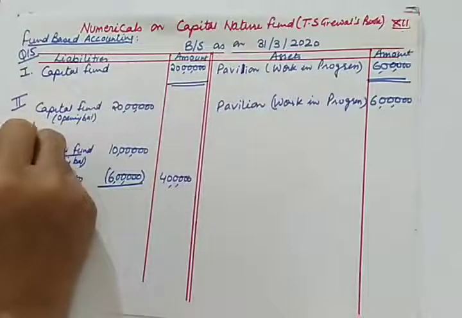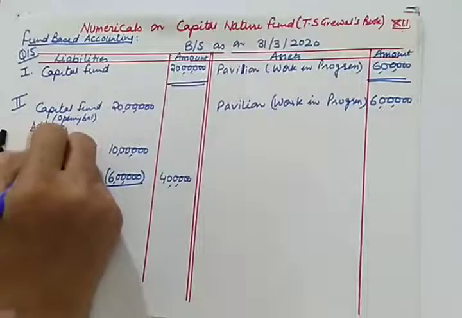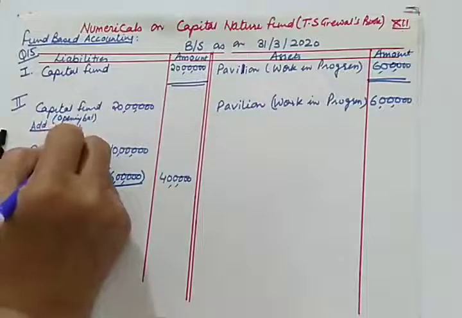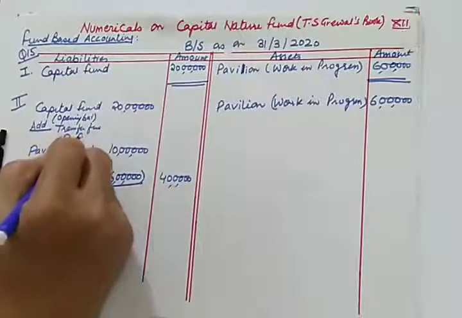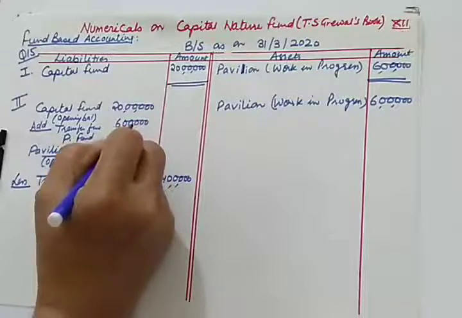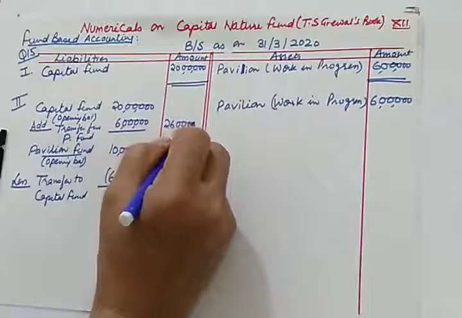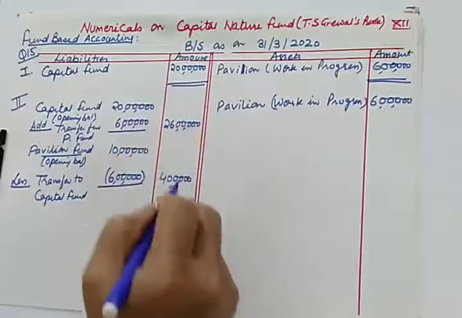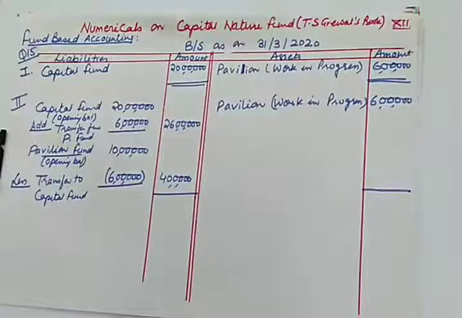And then here also we will be adding the transfer from pavilion fund, 6 lakhs. So your capital fund will be 26 lakhs. So this is how it is to be treated in the balance sheet.